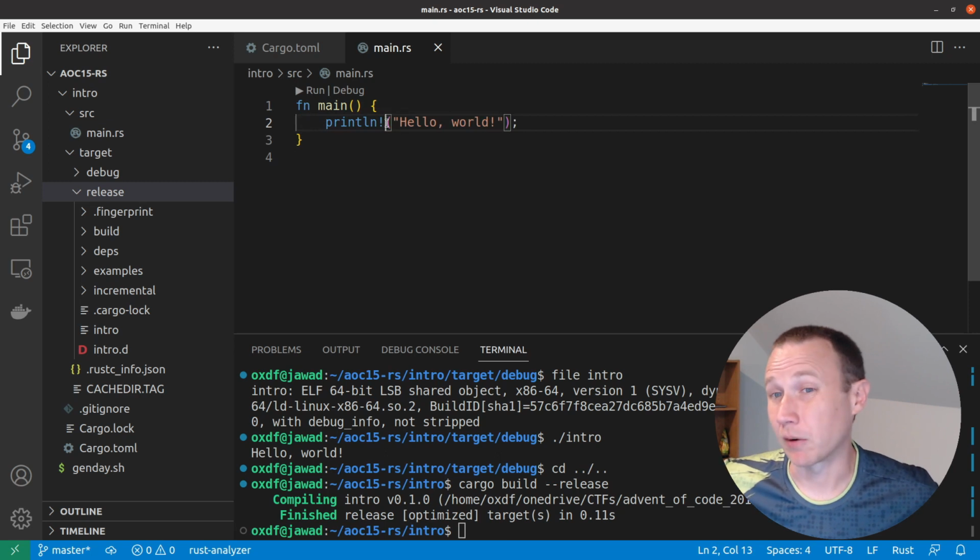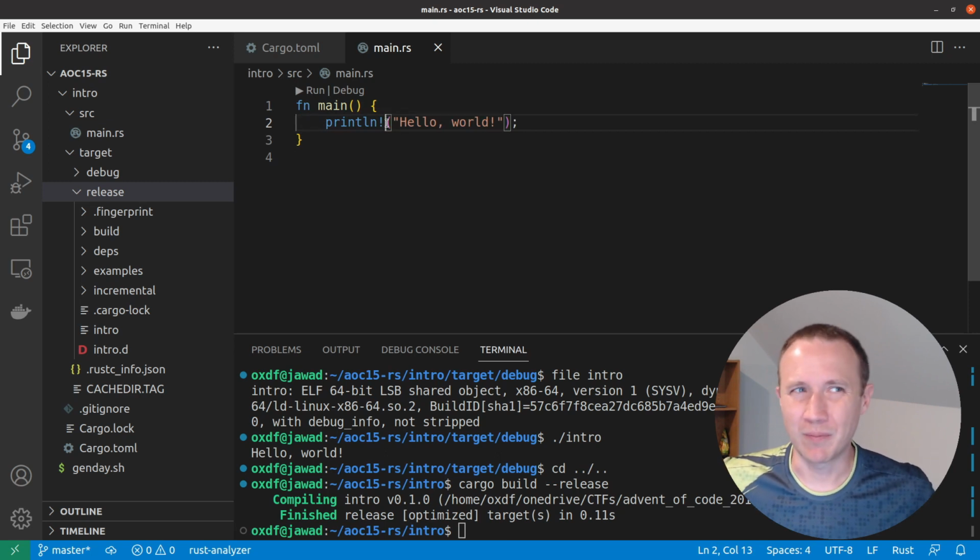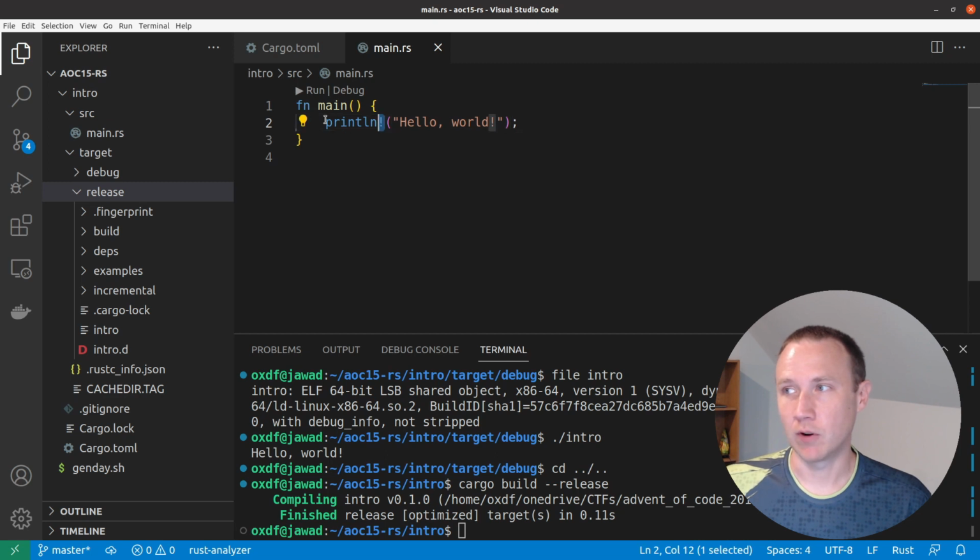There's functions and there's macros. From a high level, when you're approaching this, you don't really need to totally understand the difference, other than macros end in an exclamation point and functions do not, and we'll create a function in a second. The big difference is when I go to compile it, a macro is going to be handled at compile time, and it's going to break it apart and make the pieces it needs there. A function gets built into the binary, so it can actually get called from there.